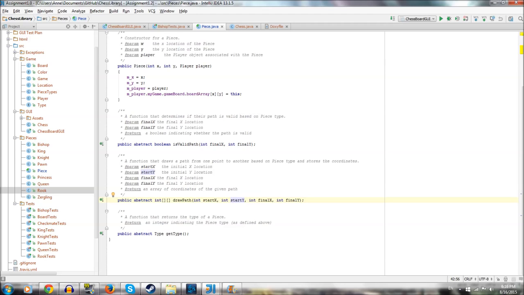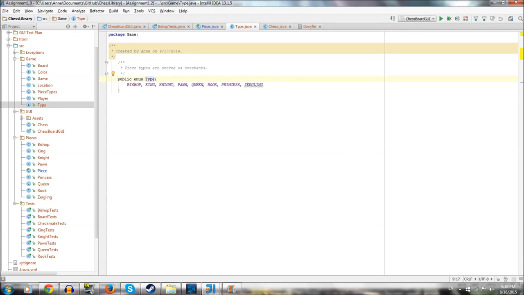So that it just takes 2 inputs. Maybe it would just be like pair start, pair finish. That's another thing to think about. And then type, get type. I made an enum right here of types. It has its own class, and this is all it says. It's just the list of types. If you don't know what enums are, look them up because they're really useful in a project like this.